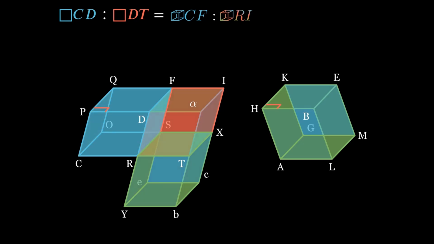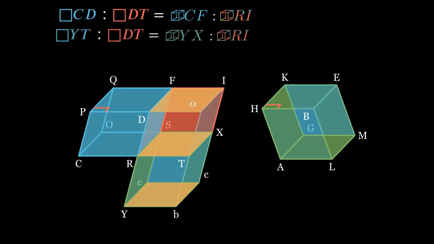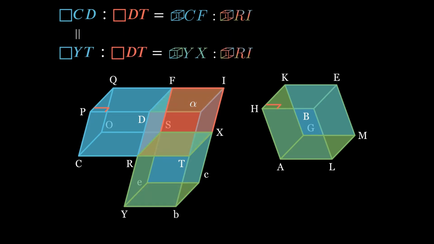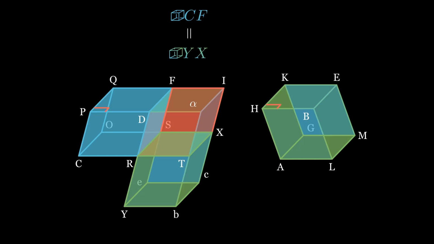Consider now parallelepiped YI. It has also been cut by a plane RX parallel to YC and DI, so parallelogram YT to parallelogram DT is proportional to parallelepiped YX to parallelepiped RI. So between those two propositions, parallelepiped YX equals parallelepiped CF, but parallelepiped YX is equal to parallelepiped HM, so parallelepiped CF is equal to parallelepiped HM.